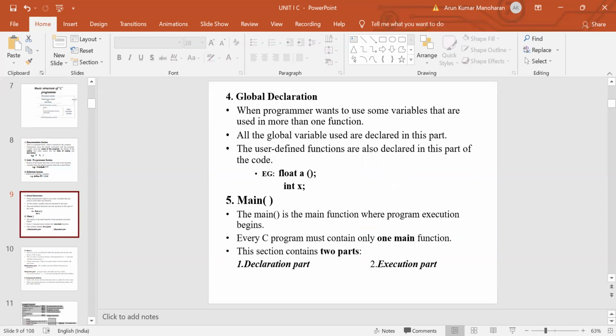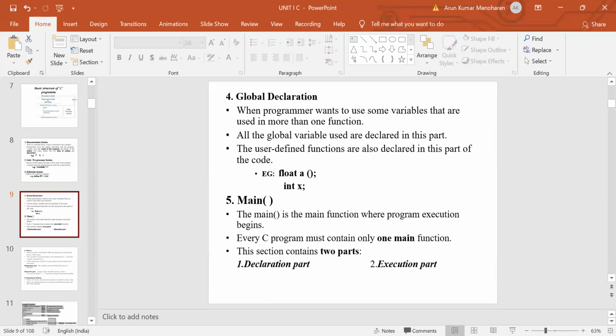Local declaration means variables that are declared within the function. They are known as local declaration. Global declaration means variables or functions that are declared outside the main function. They are known as global declaration part. The main difference is if the variable is declared locally, within the particular block we can access the variable. If the variable is declared globally, throughout the program we can access that particular variable. And then followed by the local and global declaration.